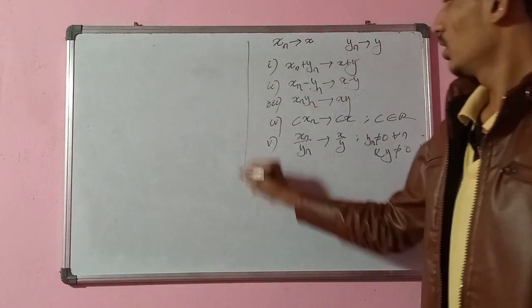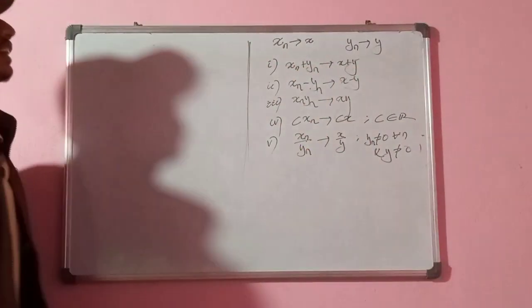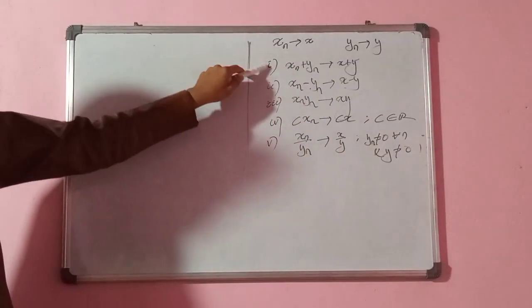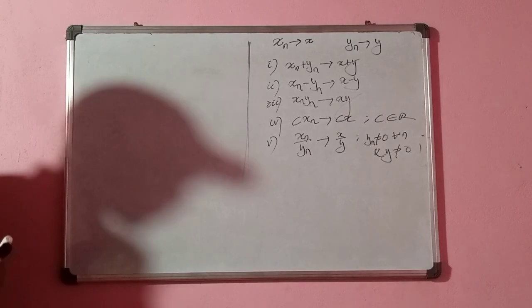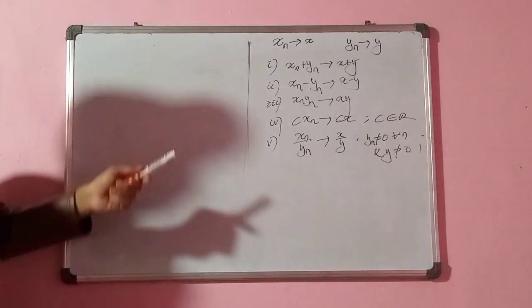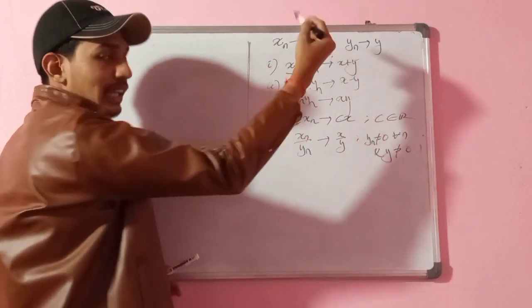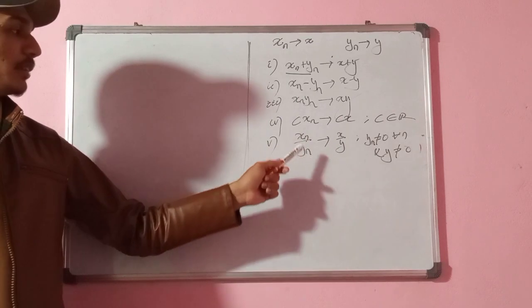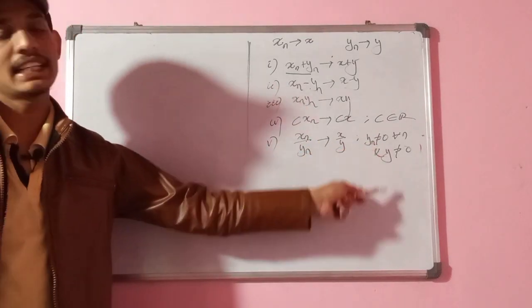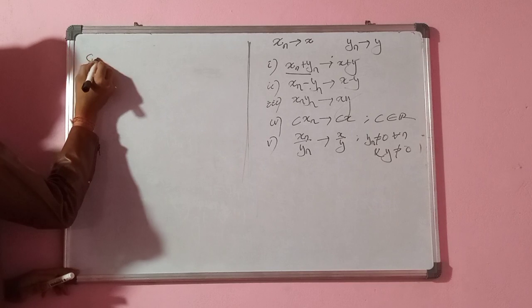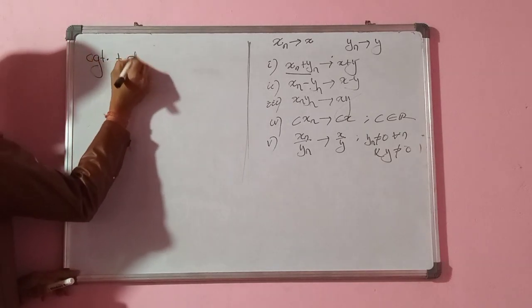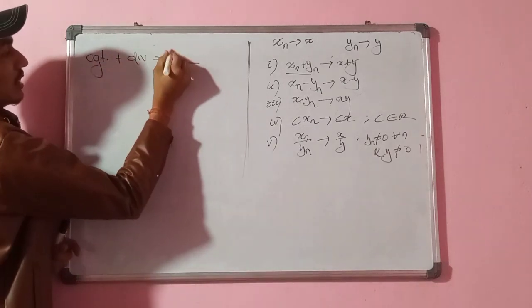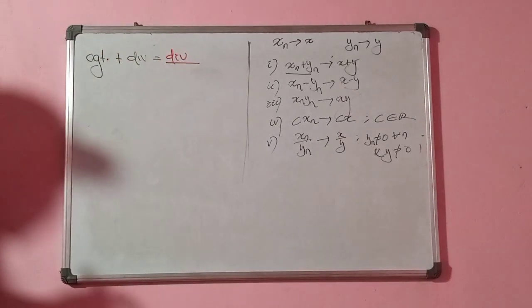Okay, so these things you know, just simple things. You can try these proofs, but I am not going to prove all things. I just show you one, then do the rest yourself. Now consider, you understand? If you add two convergent sequences, it will be convergent. Whatever you do with two convergent sequences, it will be convergent. If you divide, then you have to follow this condition. Now let us speak about what will happen if I add a convergent sequence with a divergent sequence. If I add a convergent and a divergent, it will be divergent. How? I have to prove it.